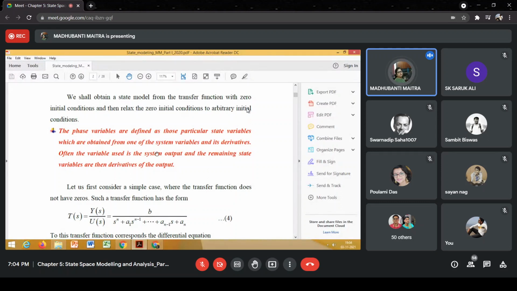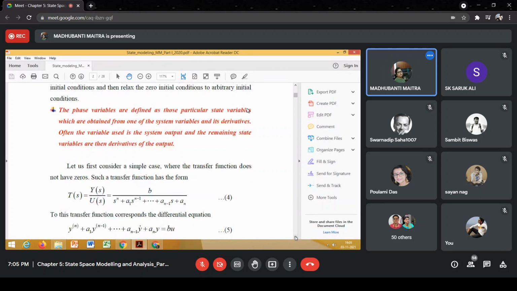So let's go through the definition again. The phase variables are defined as those particular state variables which are obtained from one of the system variables and its higher derivatives. Often the first variable used is the system output, and the remaining state variables are then derivatives of the output. So this is our transfer function.